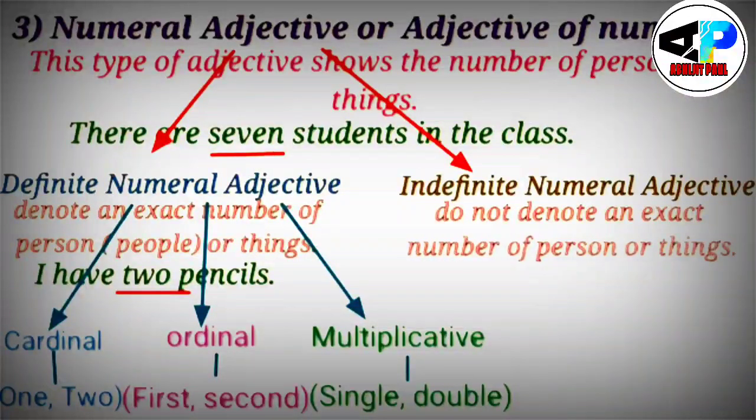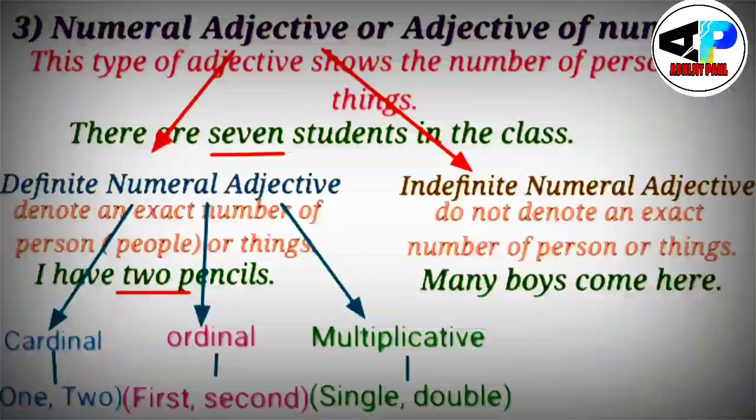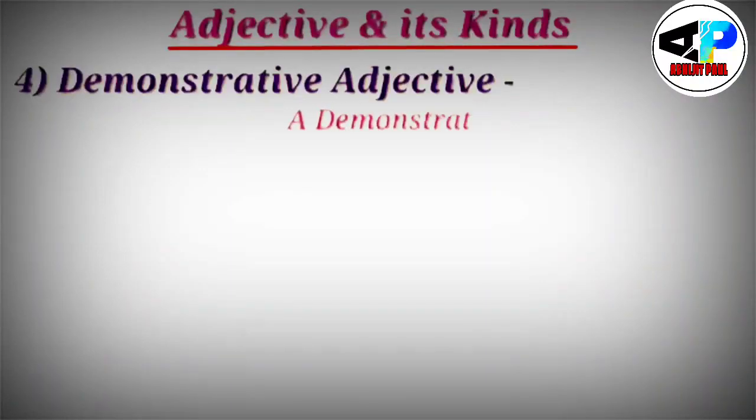Now, what is indefinite numeral adjectives? Which do not denote an exact number of person or things. So when the number is exact, it is definite. When the number is not exact, it is indefinite. See, many boys come here. So many cannot denote the exact number of the boys, right? So here many will be indefinite numeral adjective. There are further examples.